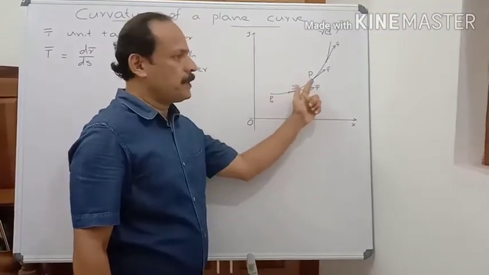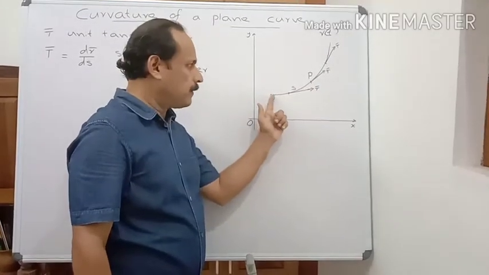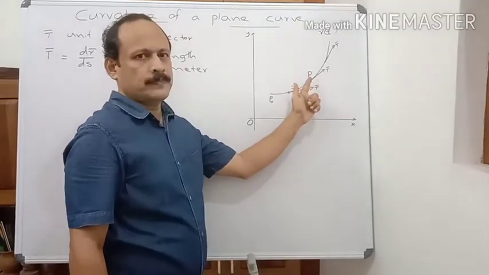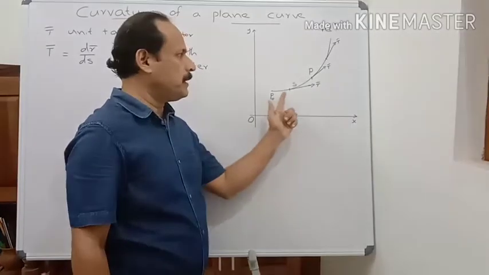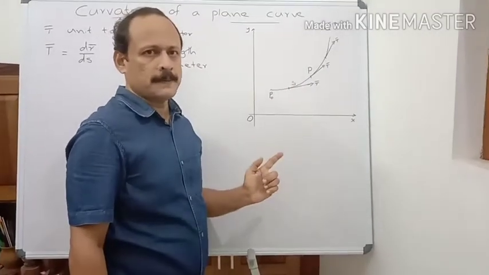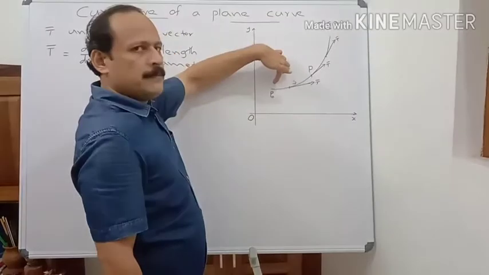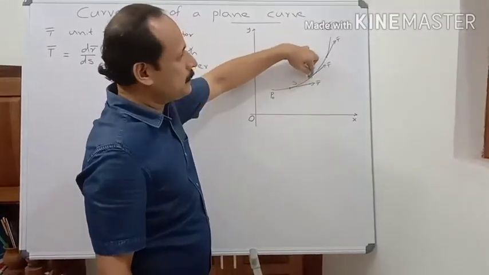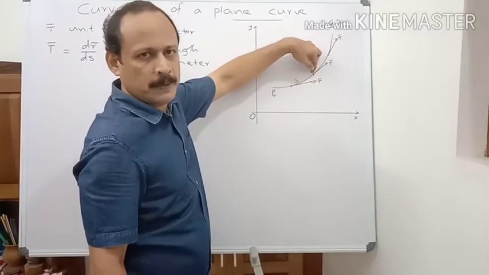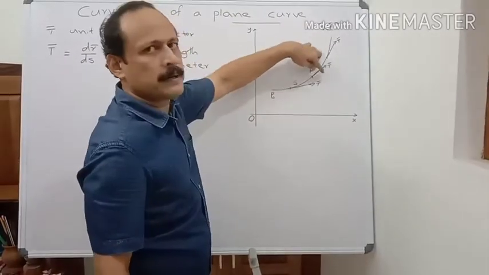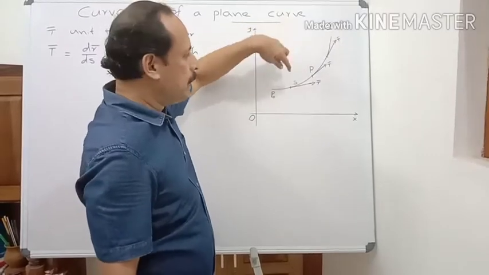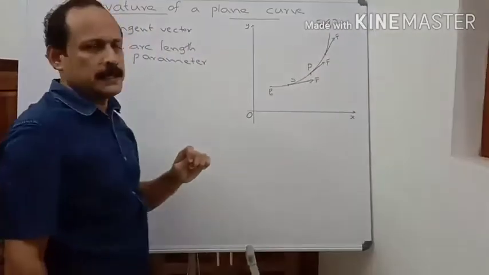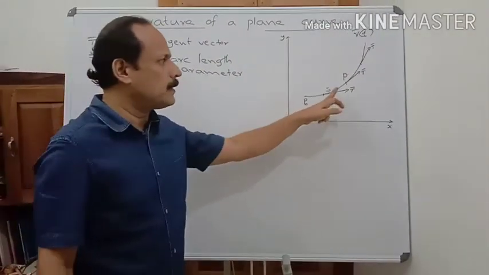That means if a particle starts at P0 and moves along the curve and reaches the point P, the distance traveled by the particle along the curve is s, and that s is an arc length.